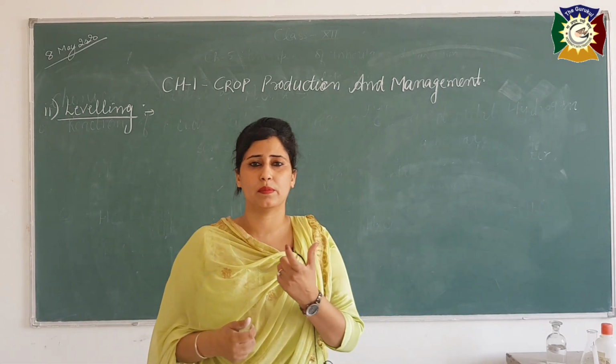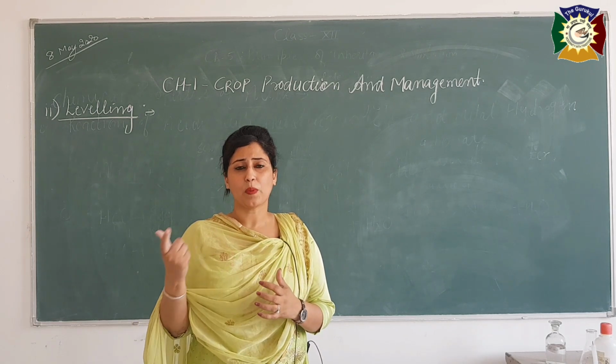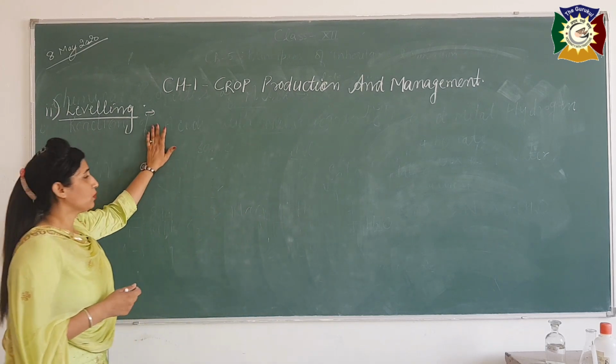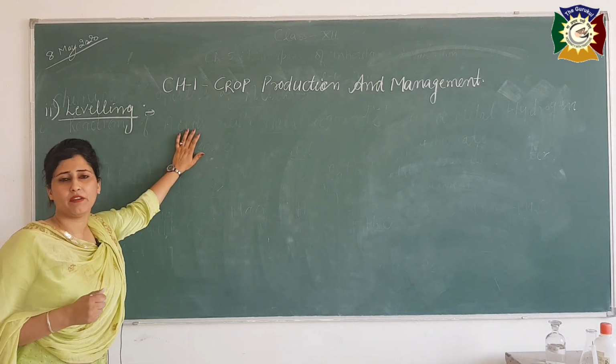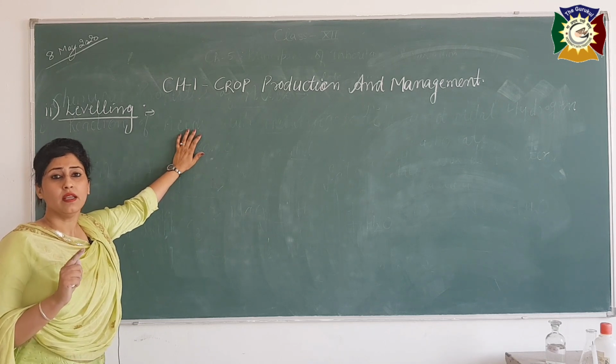Those are called crumbs. To make those particles fine, we need to level the soil, and for that purpose we need an implement. And which is that implement? That implement is known as the leveler.